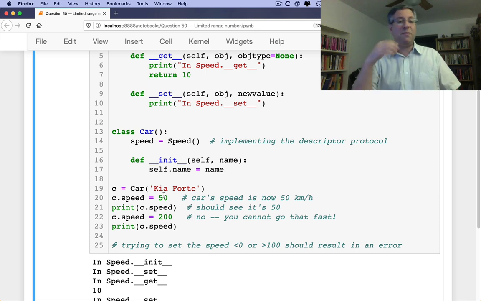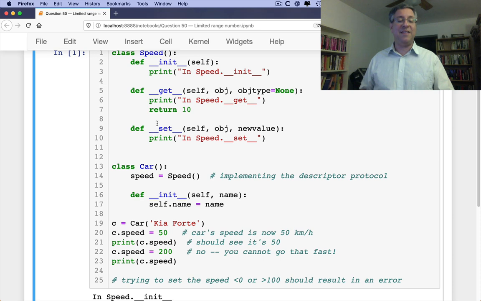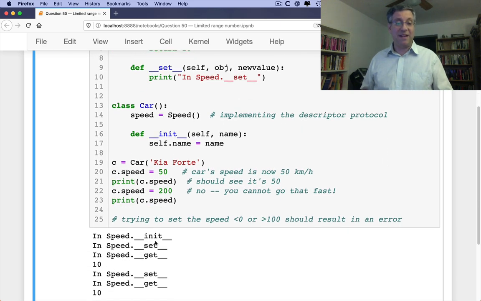Normally, in usual Python, assigning to an attribute like that is just going to say, okay, c.speed, now you're looking at 50. But because speed implements the descriptor protocol, meaning it has this dunder set method on that object, it's going to capture our assignment and run our method. Right now, our method does nothing other than print "in speed set". And then "in speed get".